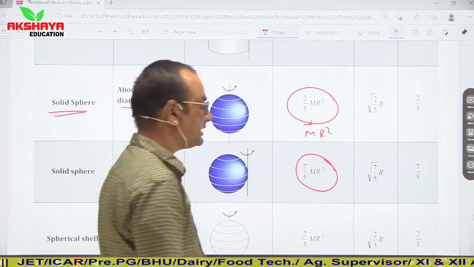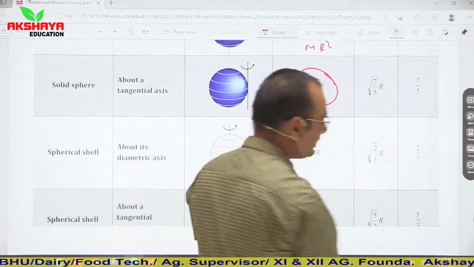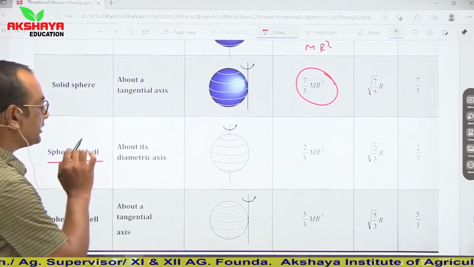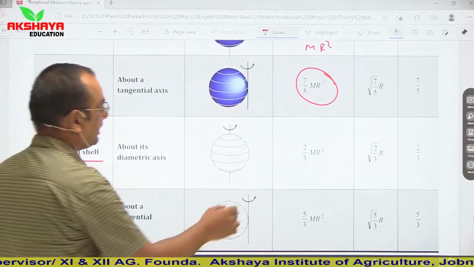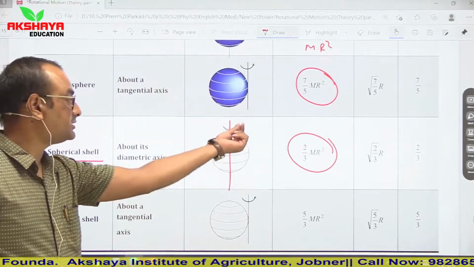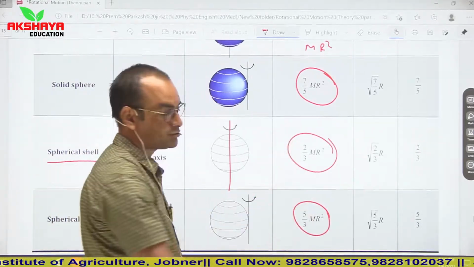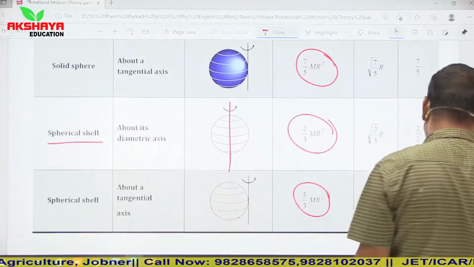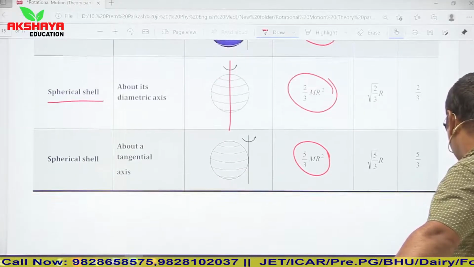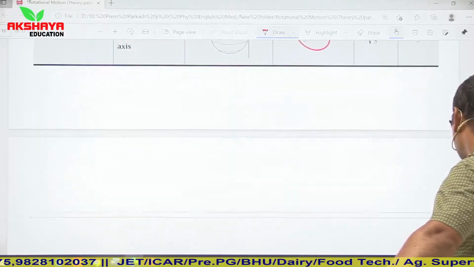Now in case of hollow sphere, it is 2 by 3 mr square about its diameter. So spherical shell, or hollow sphere, it is 2 by 3 mr square about its diameter, and about its tangent 2 by 3 plus mr square, so it is 5 by 3 mr square. So these are simple relations. You should know basic concept of moment of inertia and perpendicular axis theorem and parallel axis theorem, and you can calculate for any body.